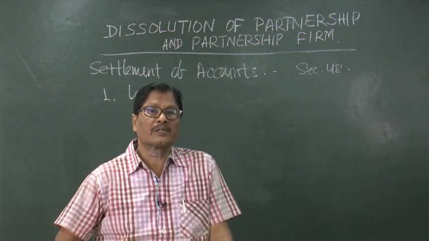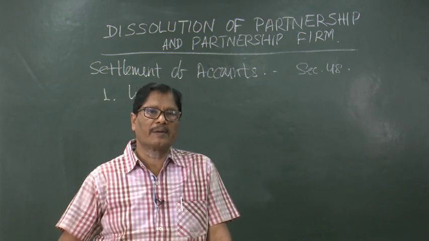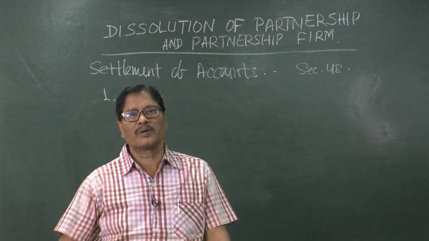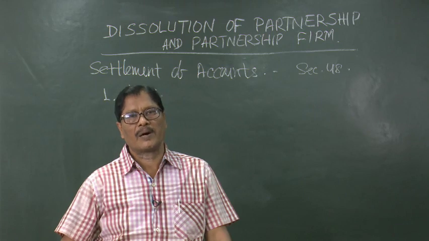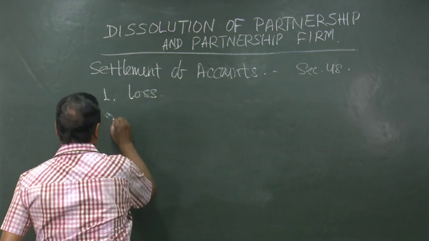Similarly, if the loss is still more, it can be made up out of the capital of the partners. If that is also not sufficient, the partners will have to give it personally because of their unlimited liability. Then number 2 is assets.